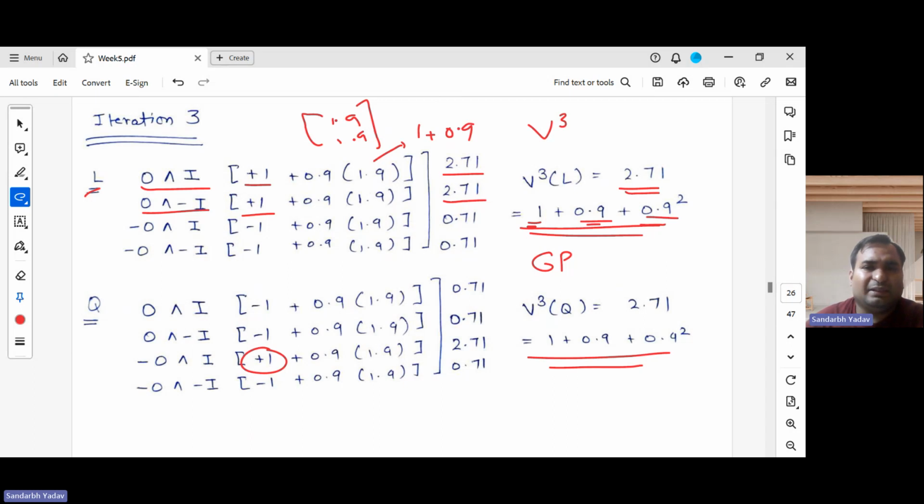So our value function is basically the sum of n terms of a GP, and theoretically we should be doing this till infinity. The sum of an infinite GP is a upon 1 minus r. So a in our case is 1, and the common ratio is 0.9, so 1 minus 0.9. Also note this common ratio is less than 1. If it was more than 1, this summation would reach infinity, because it keeps on growing. So this will become 1 upon 0.1, which comes out to be 10. This 10 will be for both these states.